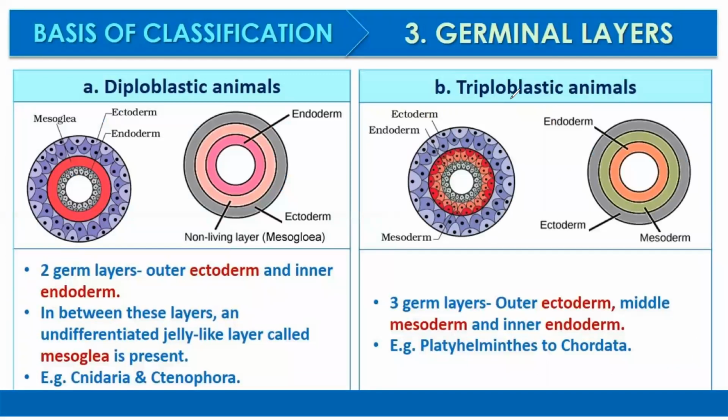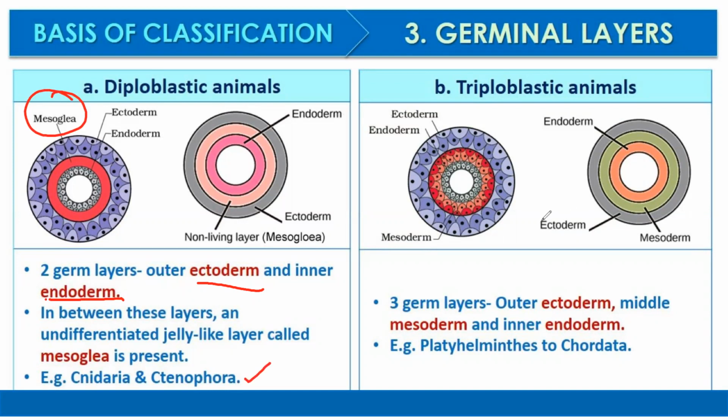Let's see what is diploblastic and what is triploblastic. Diploblastic animals have two germinal layers present: one is ectoderm, another one is endoderm. In between these layers, there is an undifferentiated jelly-like layer which is known as mesoglea. Examples are Cnidaria and Ctenophora.